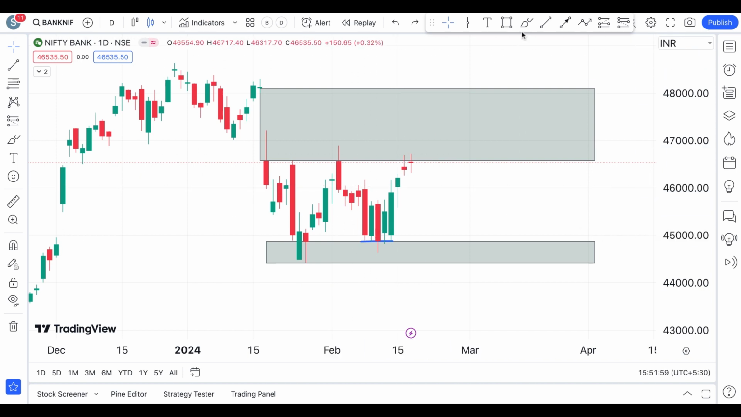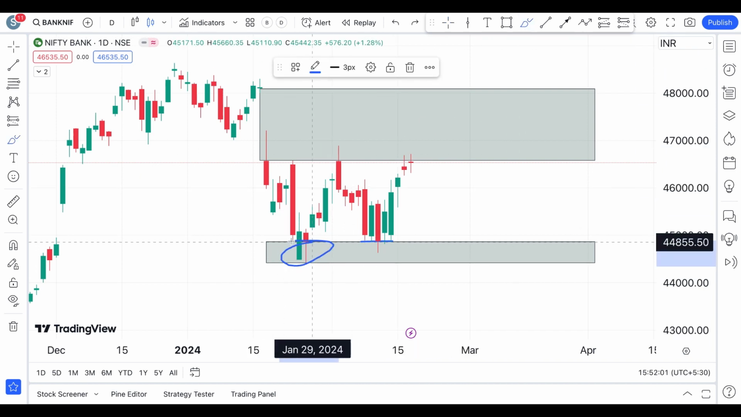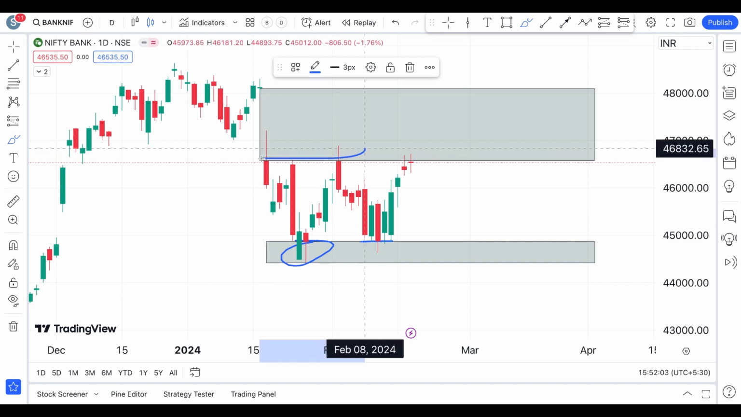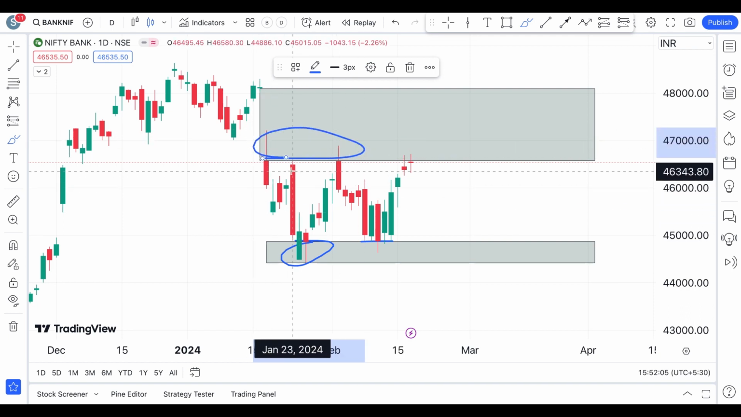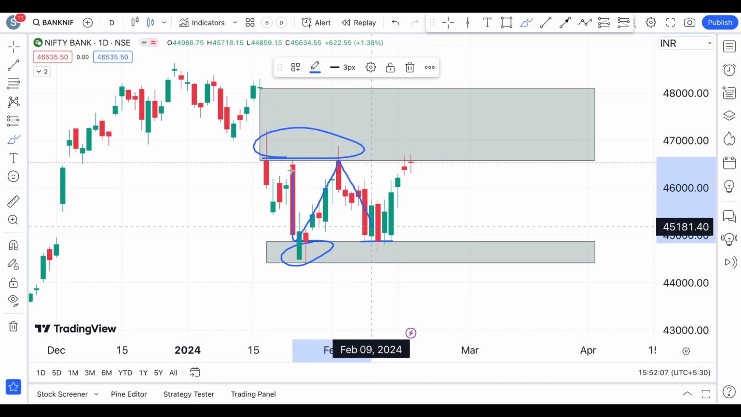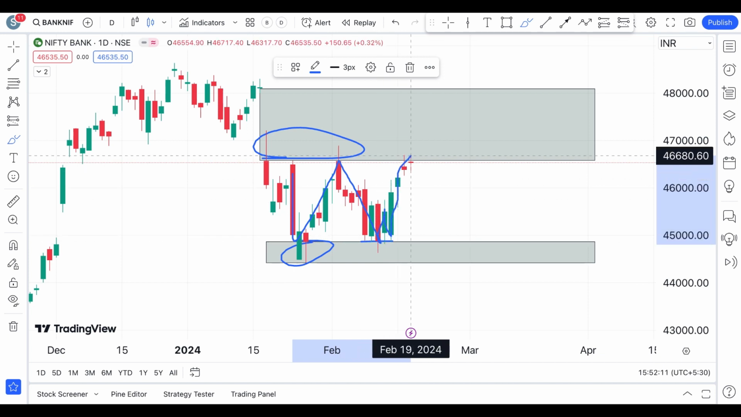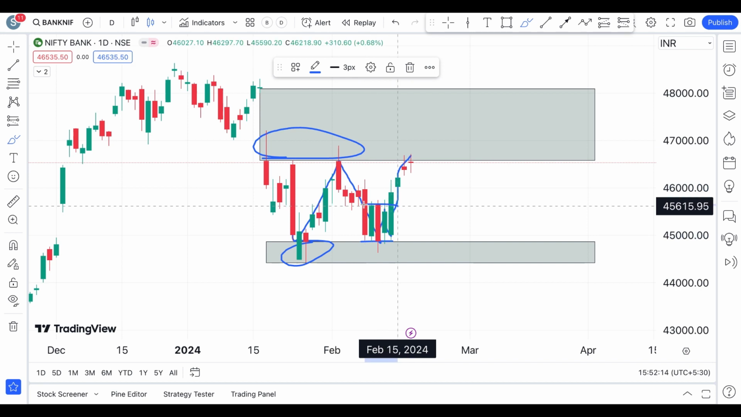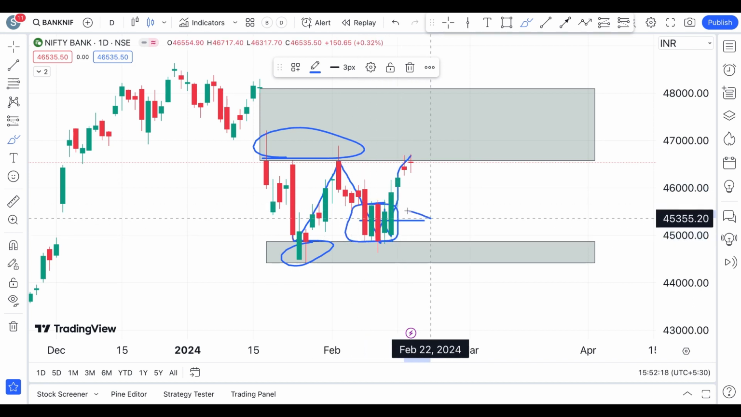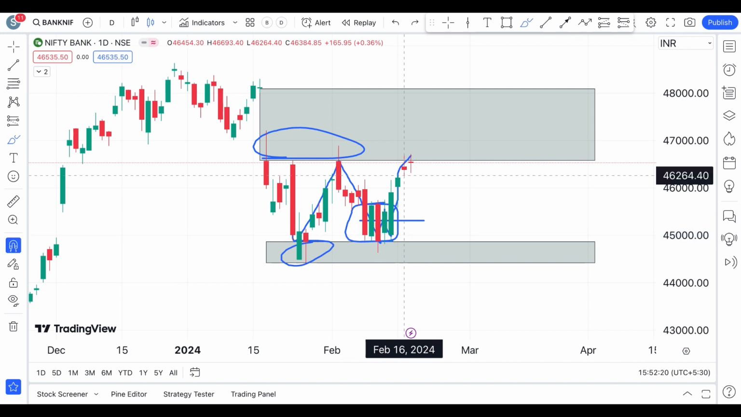That is because this level is not broken, and also this level is not broken, so it is trading in between these two levels. And here it has traded multiple days in a pure sideways direction. All right, so that is how the Bank Nifty is looking.